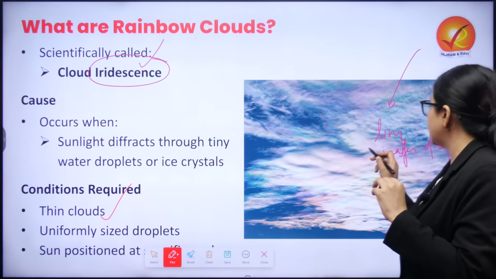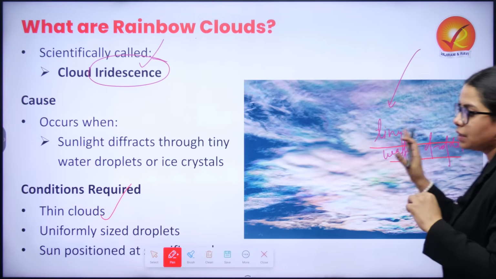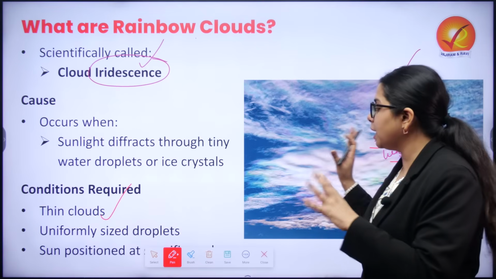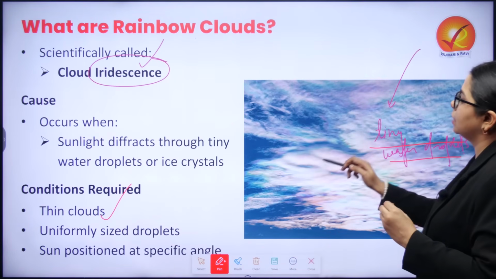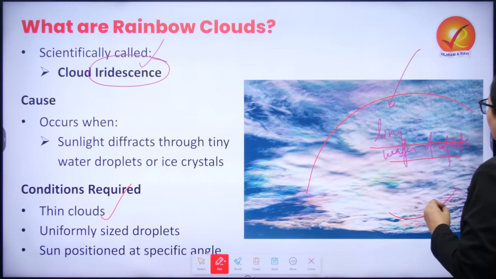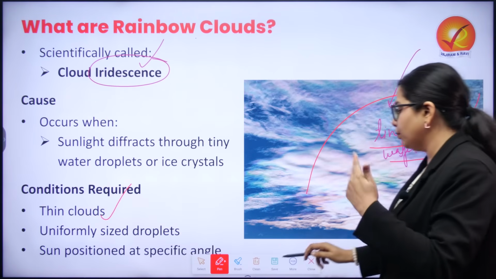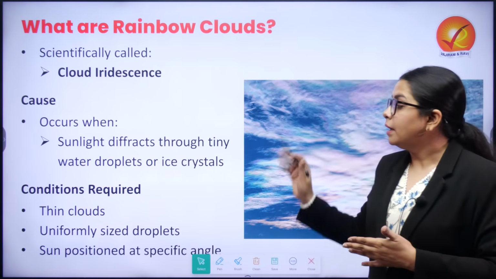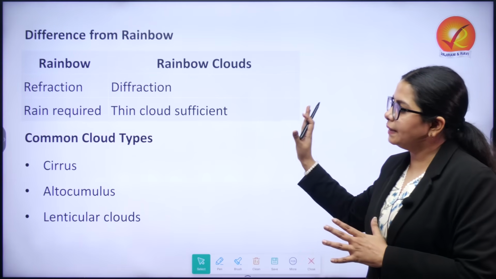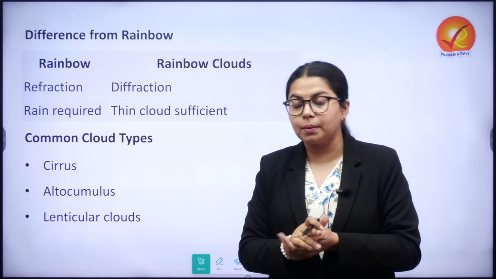If the droplets which are present are of different size, then this phenomenon will not take place, and the sun has to be positioned at a certain angle so that this phenomenon, diffraction, the bending of waves is created, and then we get to see this. Now, I have already differentiated how it differs from a rainbow.